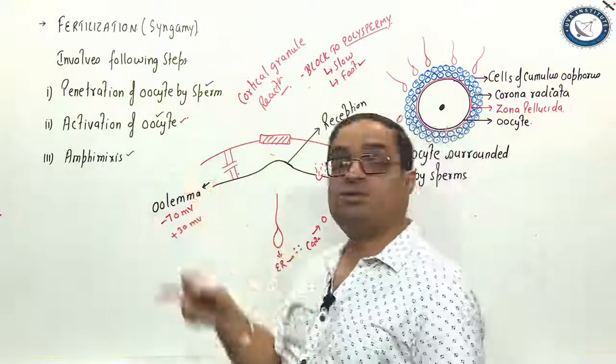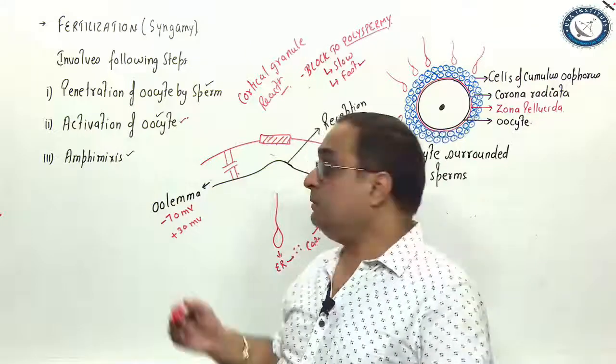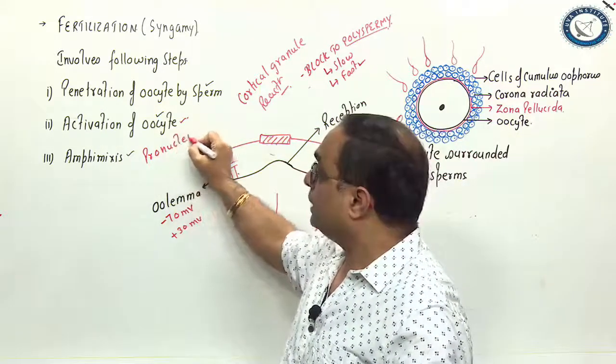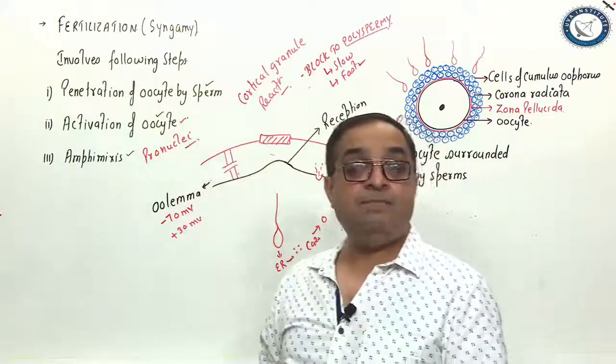The third and the last step is amphimixis. Amphimixis is fusion of male and female pronuclei. Now what are pronuclei?